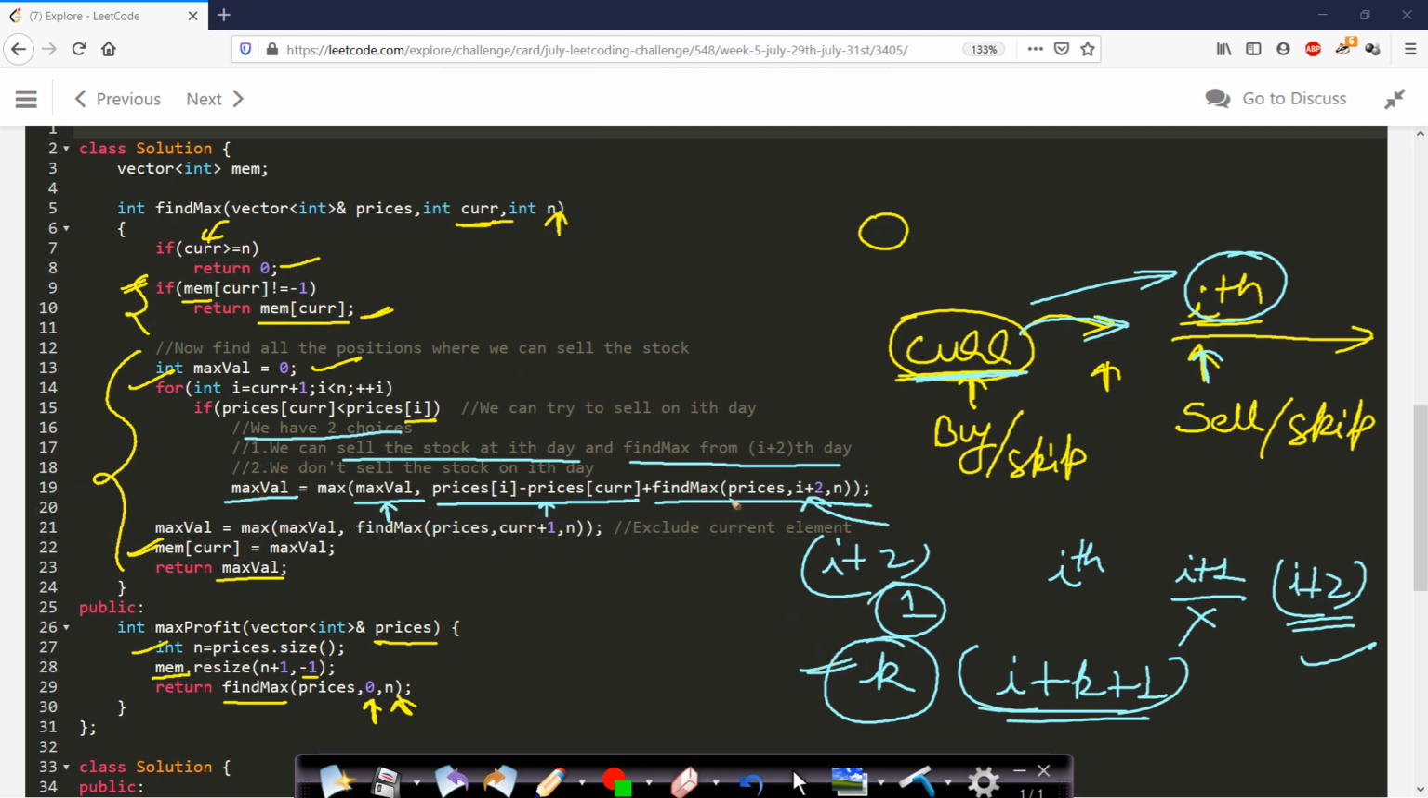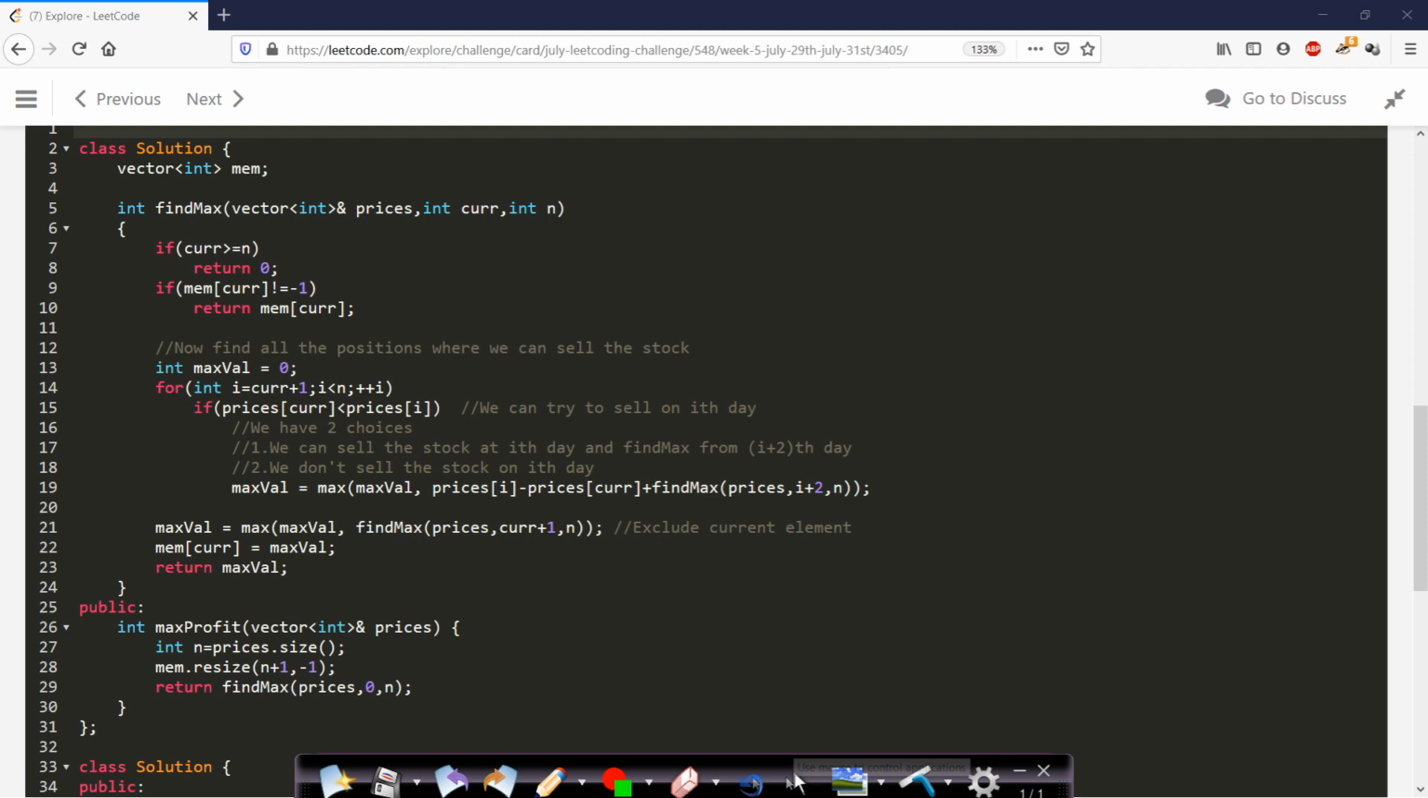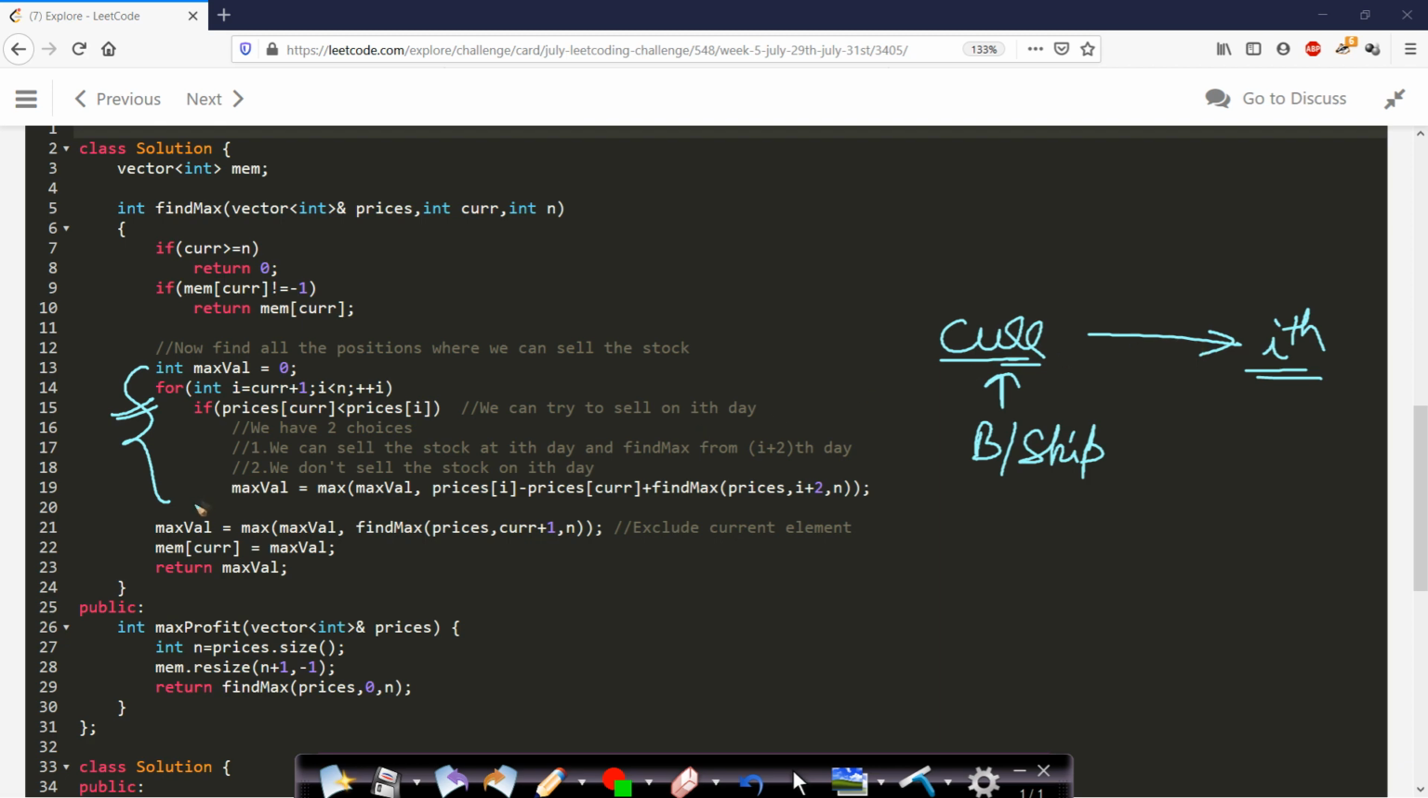Now this is for selling the stock on the ith day if you have bought the stock on the current day. But another option is that you have not bought the stock on the current day. As I have already explained, on the current day you can buy or you can skip buying. So this part is assuming that you have bought the stock on the current day and now you will try to sell it on some ith day greater than the current day. Now line number 21 is saying about the second option, which is skipping the buying process on this current day.